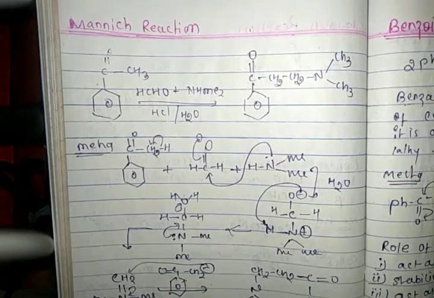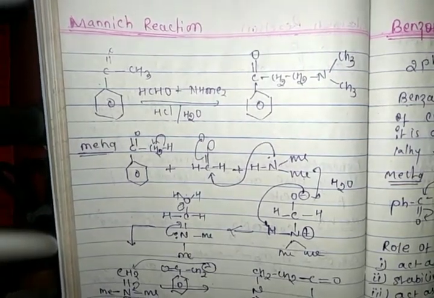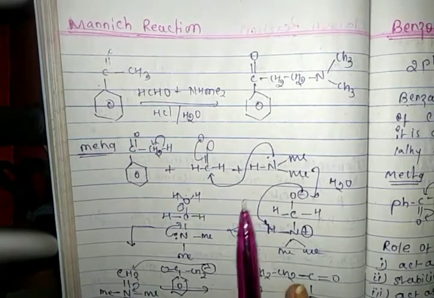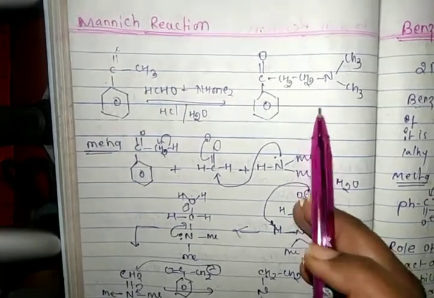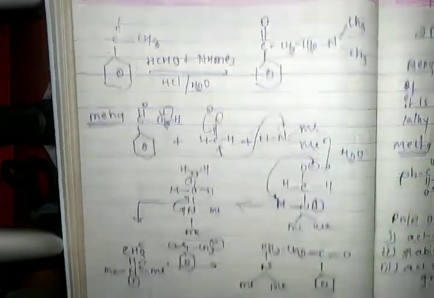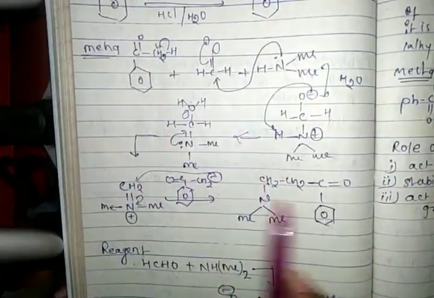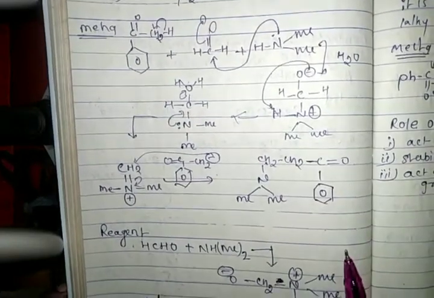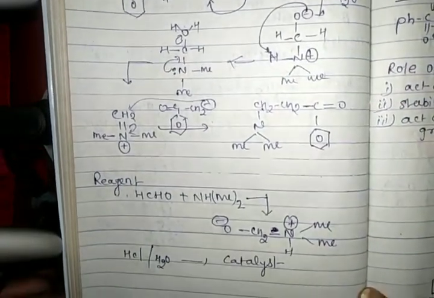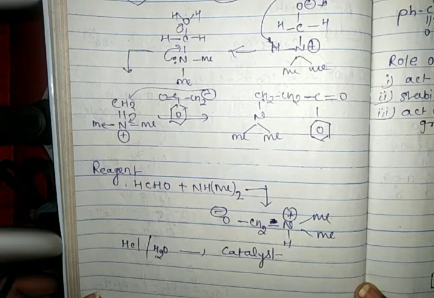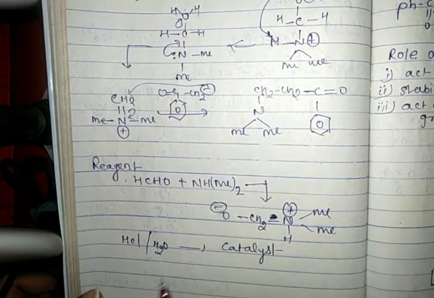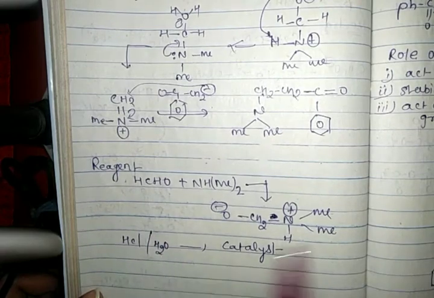After that we see the Mannich reaction. In the Mannich reaction, there is also formation of this compound. This is also a carbonyl compound, and the whole mechanism of the Mannich reaction is given, and here we use the reagents formaldehyde and NHMe whole twice, and as a catalyst HCl or H2O.